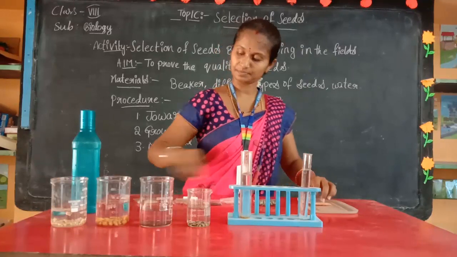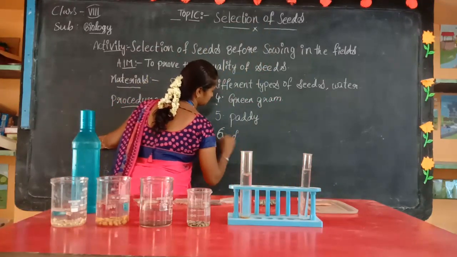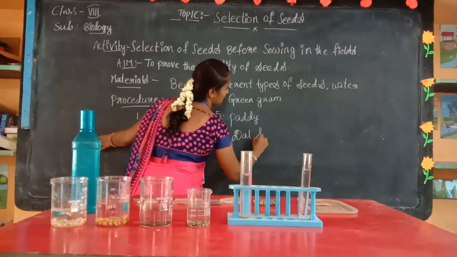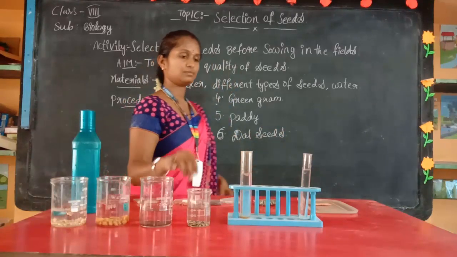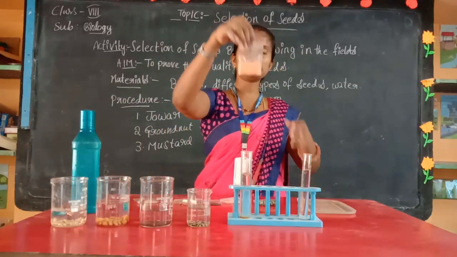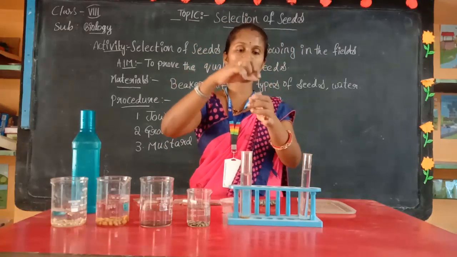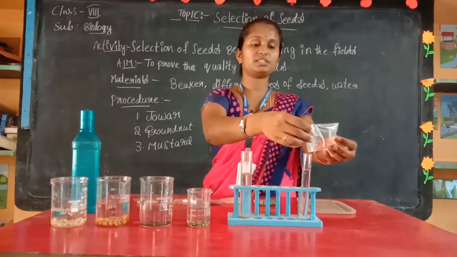And next, I am going to take the dal seeds. This is the dal. This is red colored dal, okay? And I am going to pour it into a test tube.